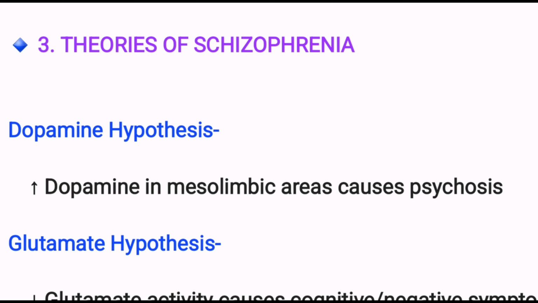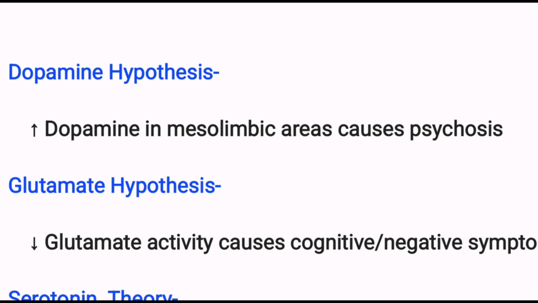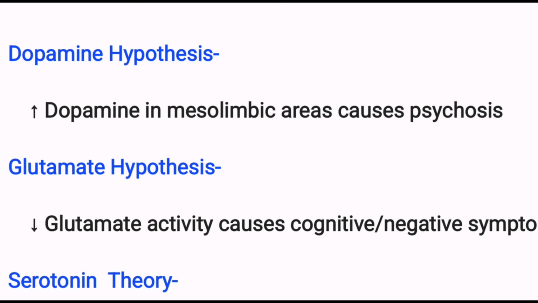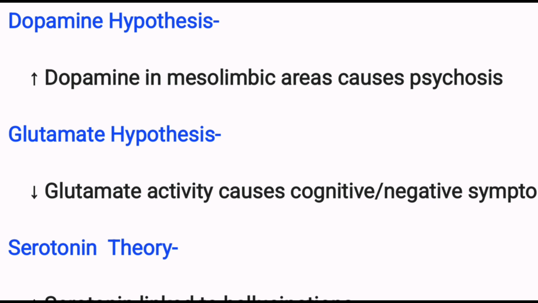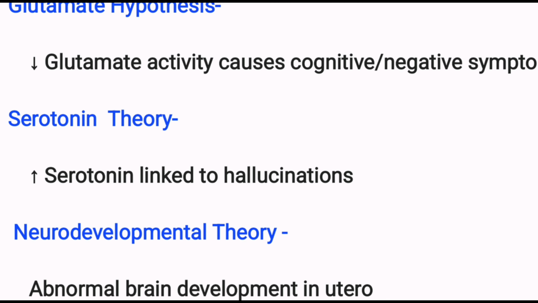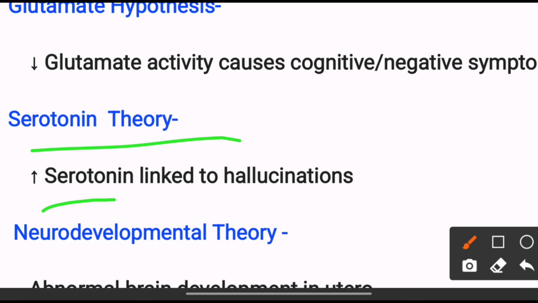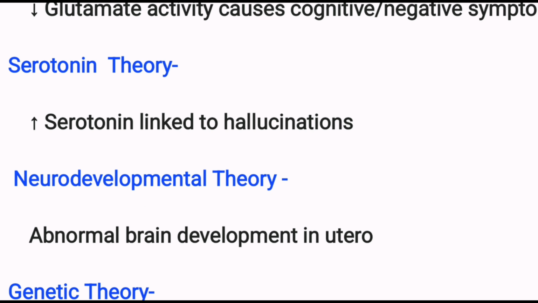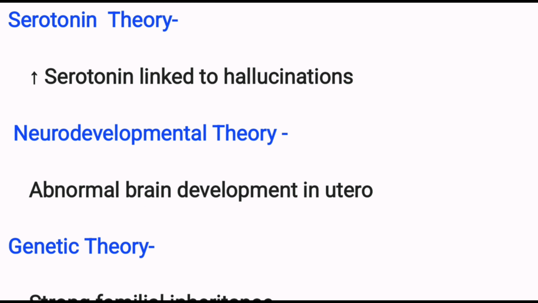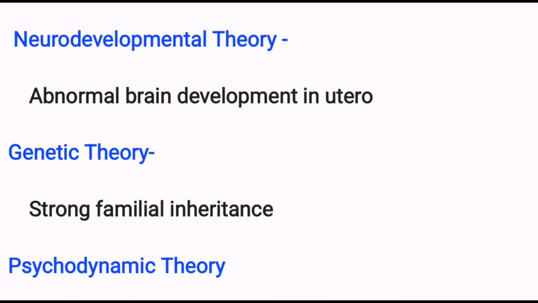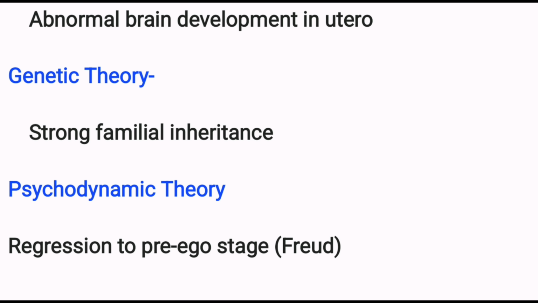There are so many theories of schizophrenia. First, the dopamine hypothesis: increased dopamine in mesolimbic areas causes psychosis. Glutamate hypothesis: decreased glutamate activity causes the cognitive or negative symptoms. Serotonin theory: when serotonin increases, it is linked to hallucination. Then neurodevelopment theory: abnormal brain development in utero. Genetic theory: strong familial inheritance.